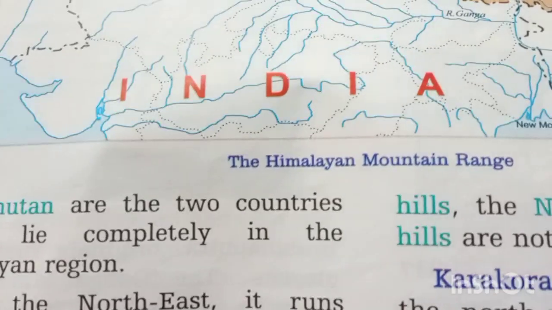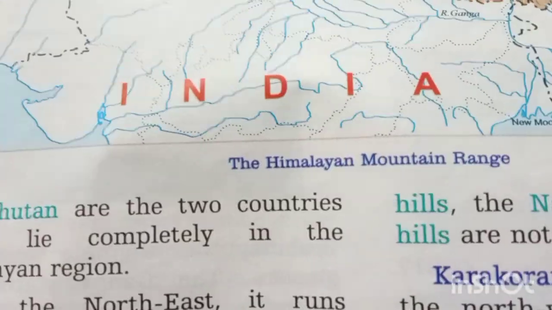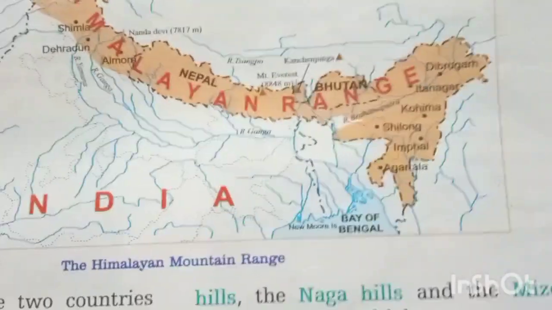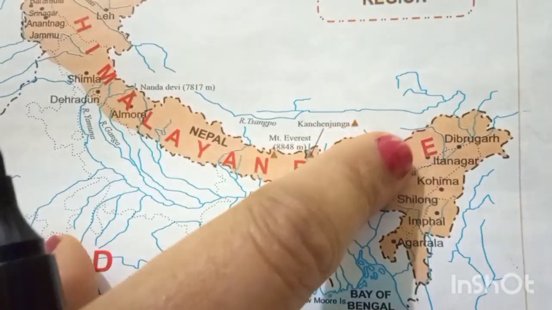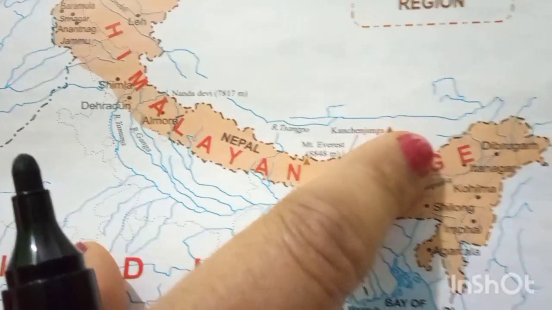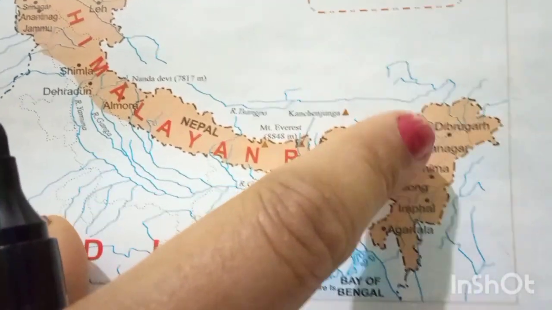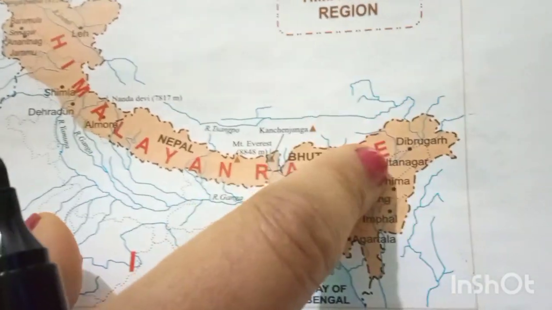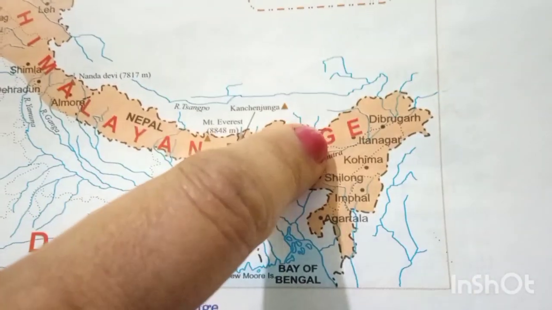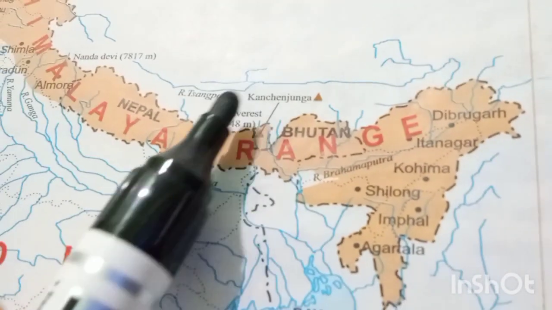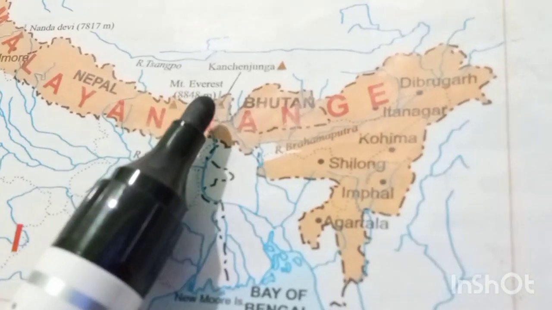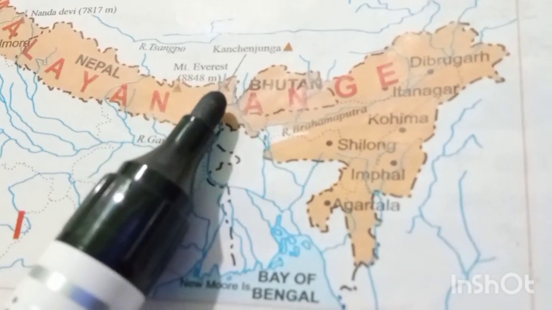Okay beta, tell me the highest peak in the world. That is Mount Everest. And in our country, which is the highest peak? That is Kanchenjunga, and it is situated in Nepal and in Sikkim.